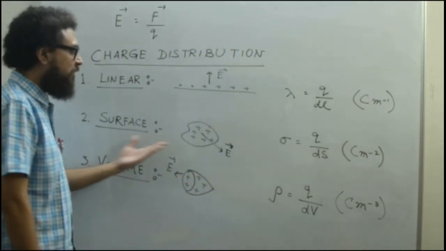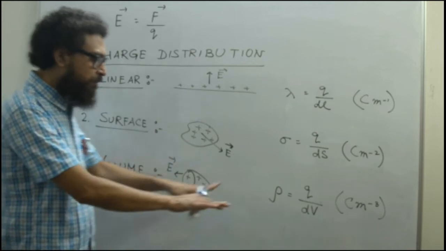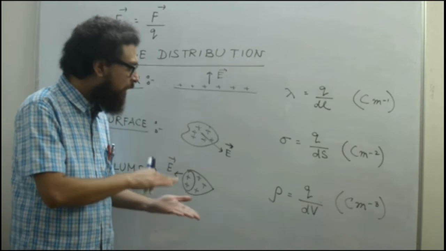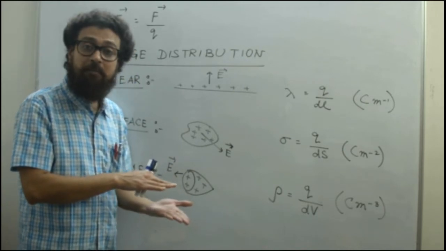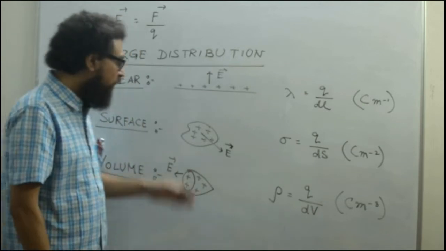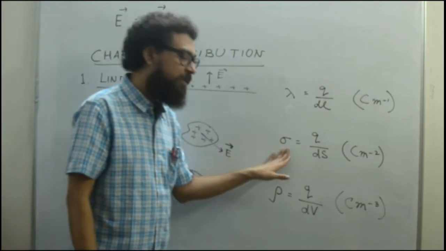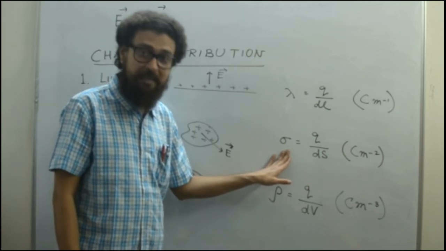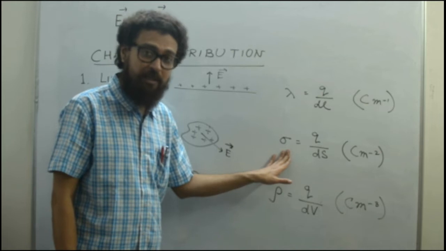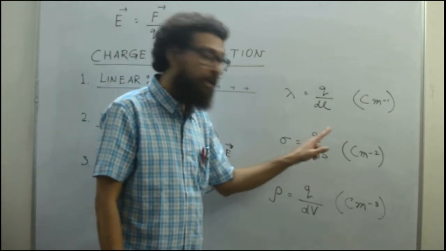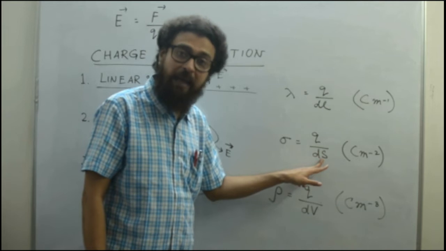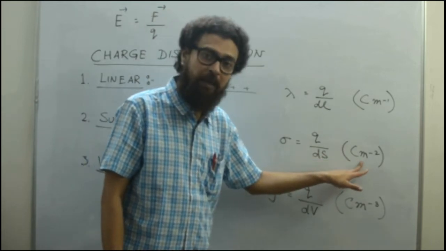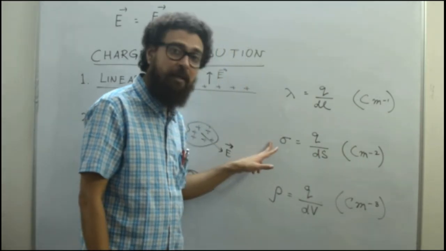We can also have a surface, where the charges are distributed on a surface, a laminar surface. In that case, we have a symbol called sigma, which designates surface charge density. I repeat, surface charge density, and that is equal to Q by area, that means the surface area. So the unit is coulomb per meter square. Do write these things in your classwork.